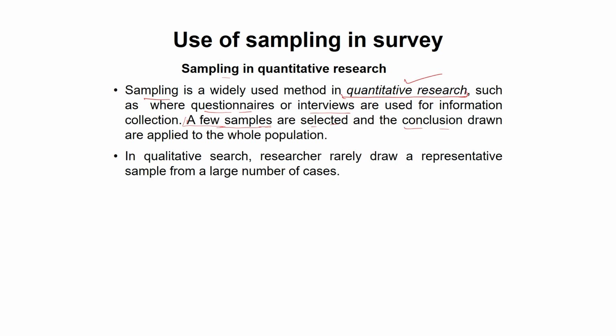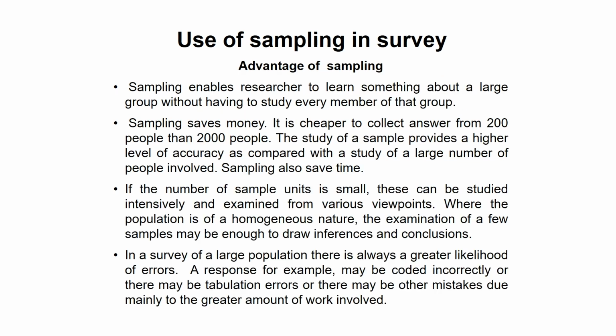However, in quantitative research, researchers rarely draw a representative sample from a large number of cases. So sampling is exclusively used in quantitative research. What are the advantages of sampling? Sampling enables the researcher to learn something about a large group without having to study every member of that group.